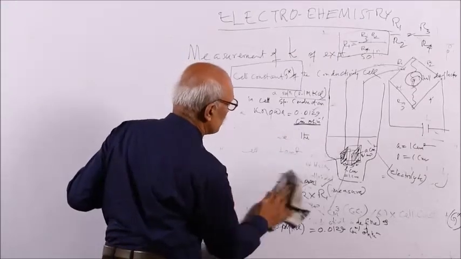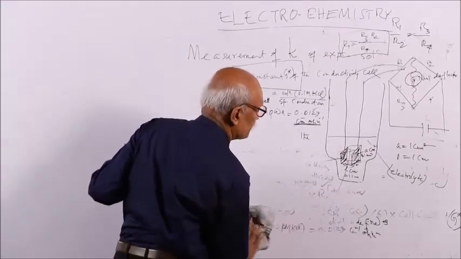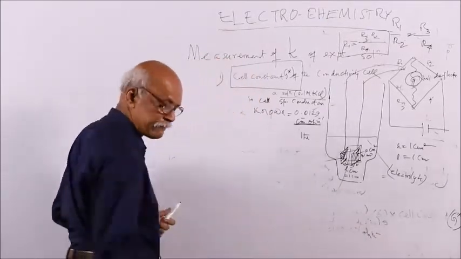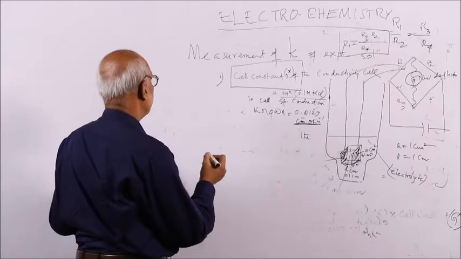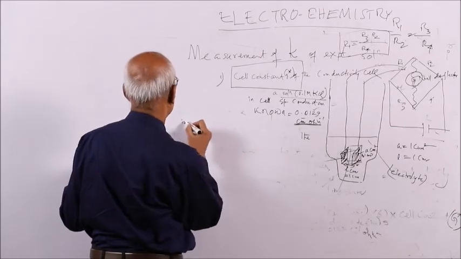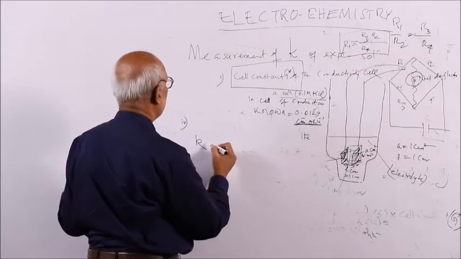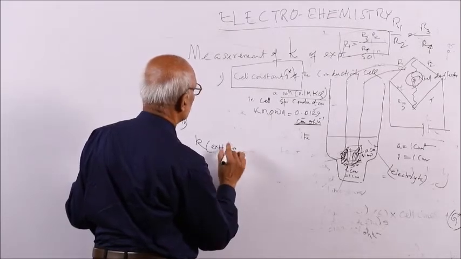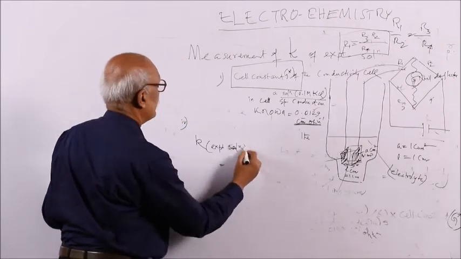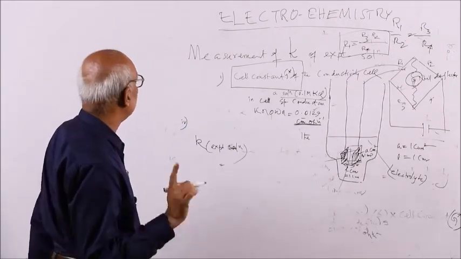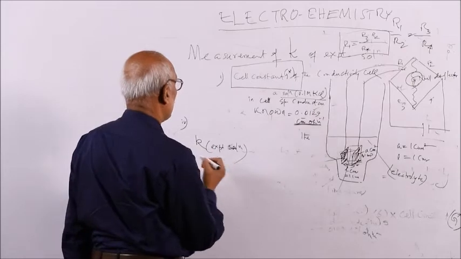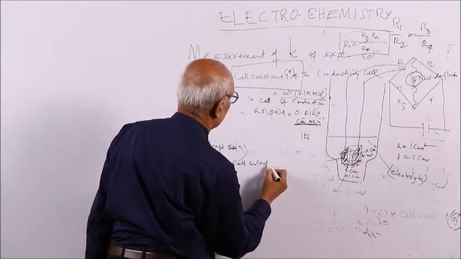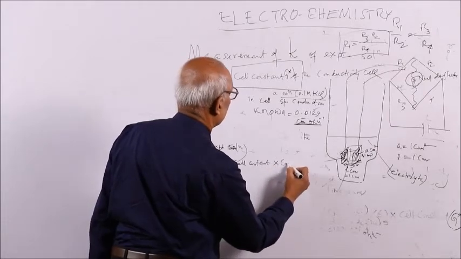Fourth point, write down how you can know the specific conductance, or conductivity, of an unknown or experimental solution. The specific conductance is equal to cell constant into conductance, or cell constant by resistance.